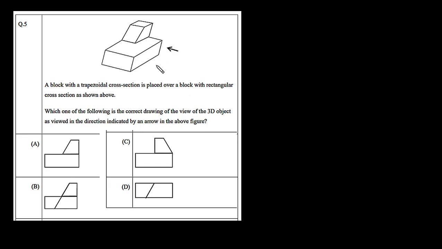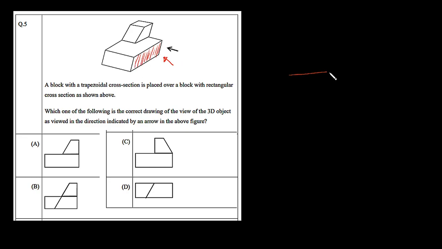Simply, they are asking for the view as we are looking from the direction given by this arrow. We have to see this object from this direction, and draw the view as we are able to see it. Here we are able to see this whole front portion of the bottom rectangular box, so let's draw it here.